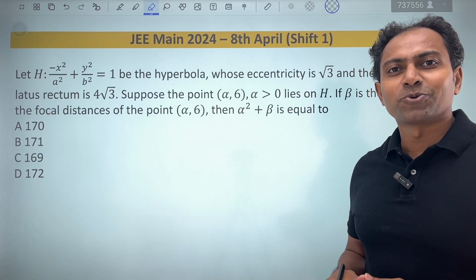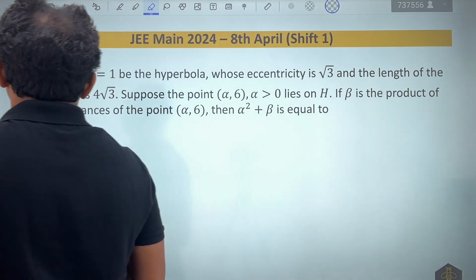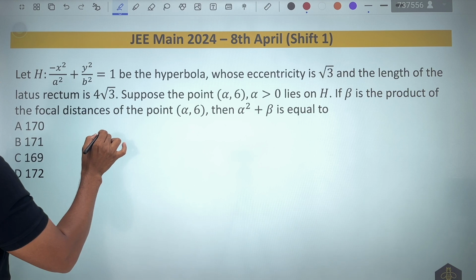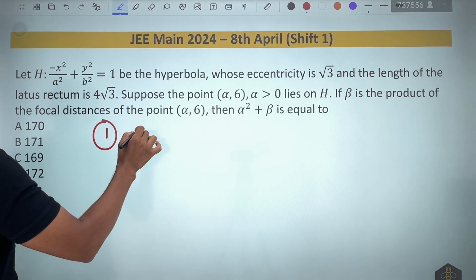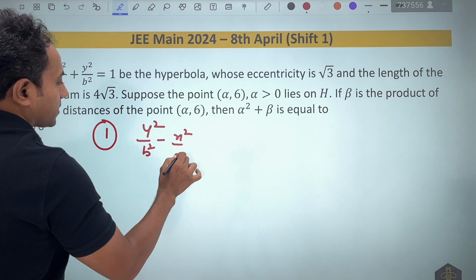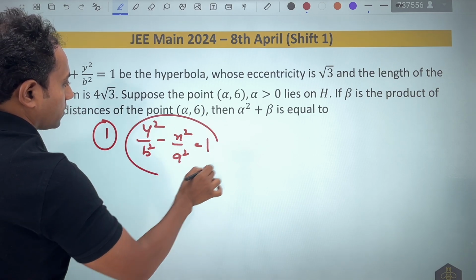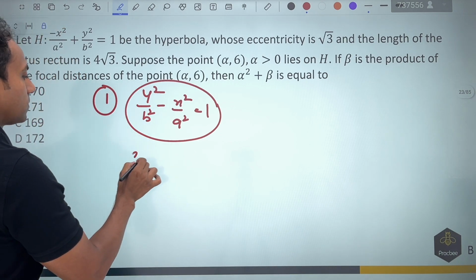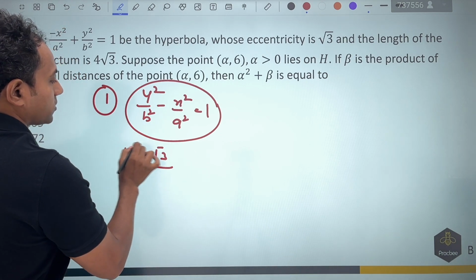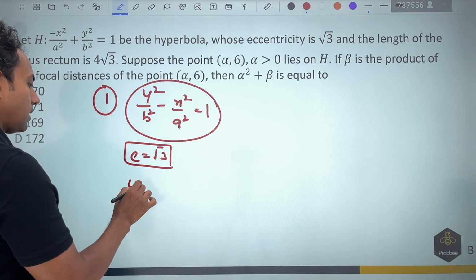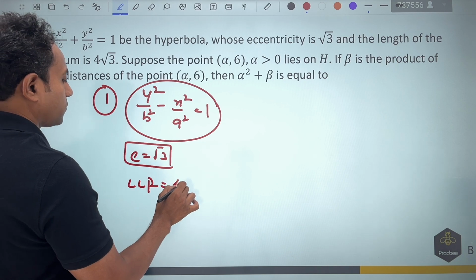Now let us look into this 2024 question. Question says that you have been given a hyperbola that looks like a conjugate hyperbola. So let us write it down systematically. So we can write this down as y square by b square minus x square by a square is equal to 1. Now what they are talking about, eccentricity is given as root 3. This is another information that they have given. And then the length of latus rectum. Length of latus rectum is given as 4 root 3.